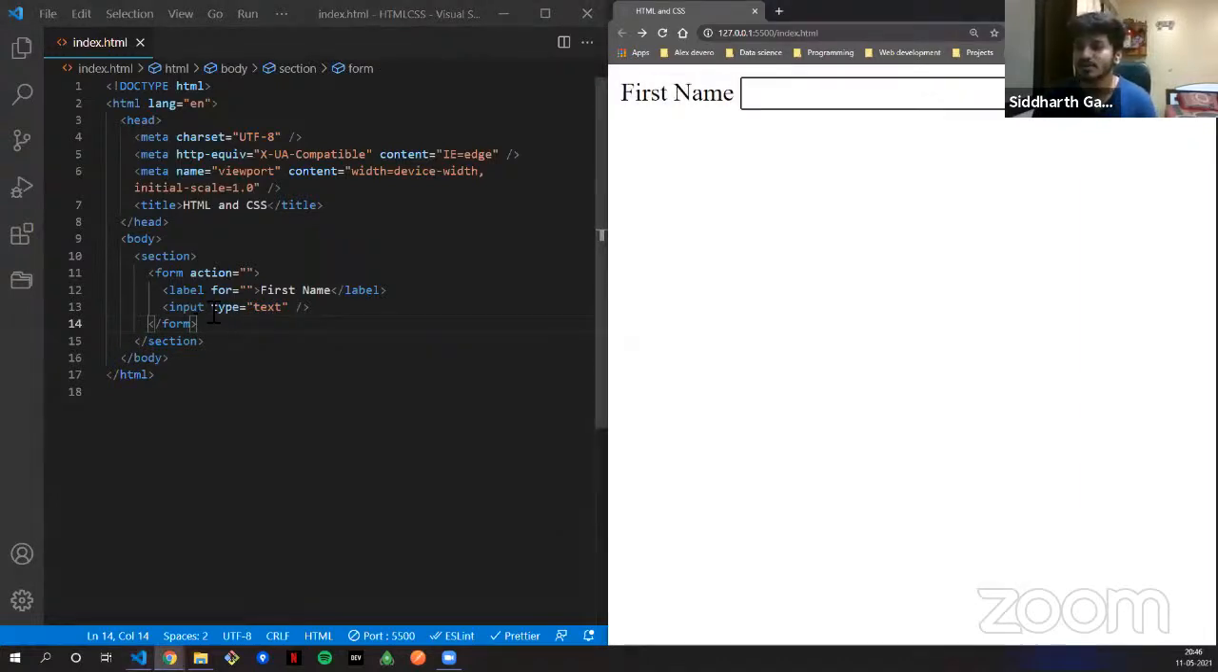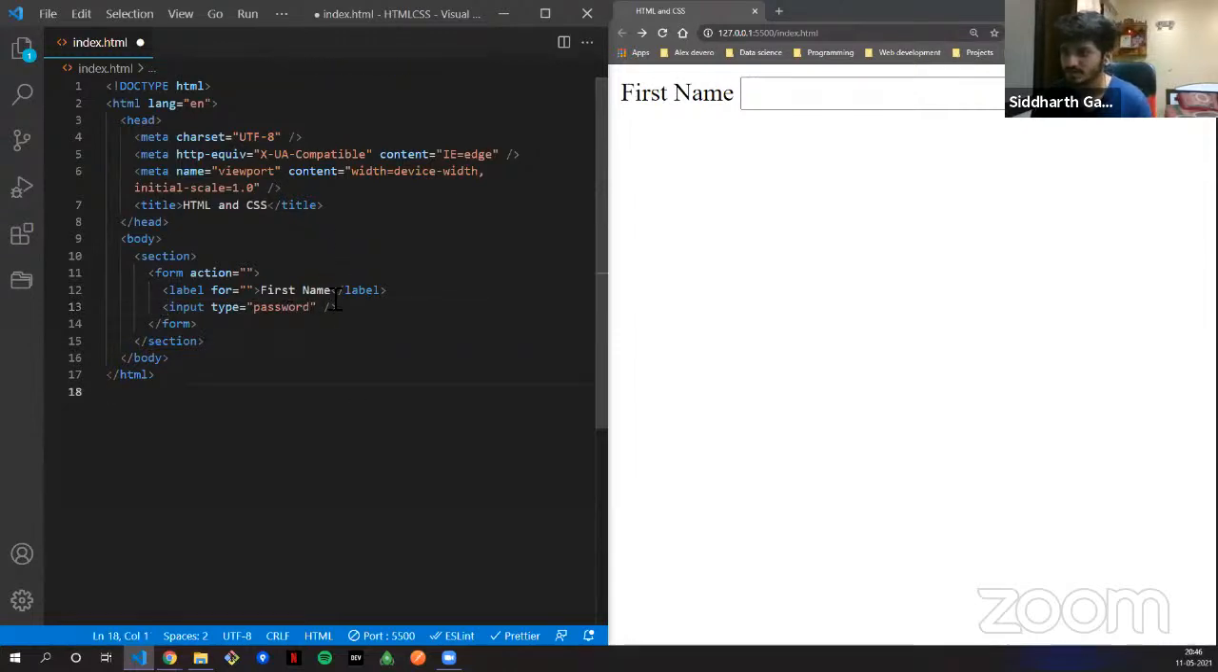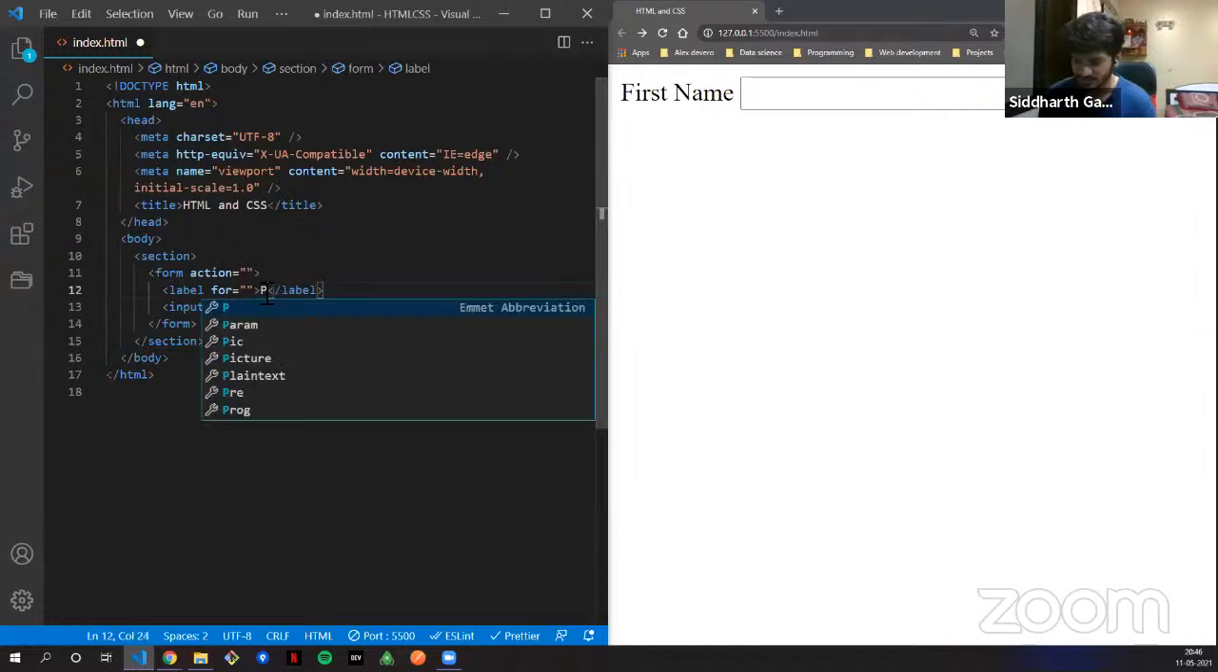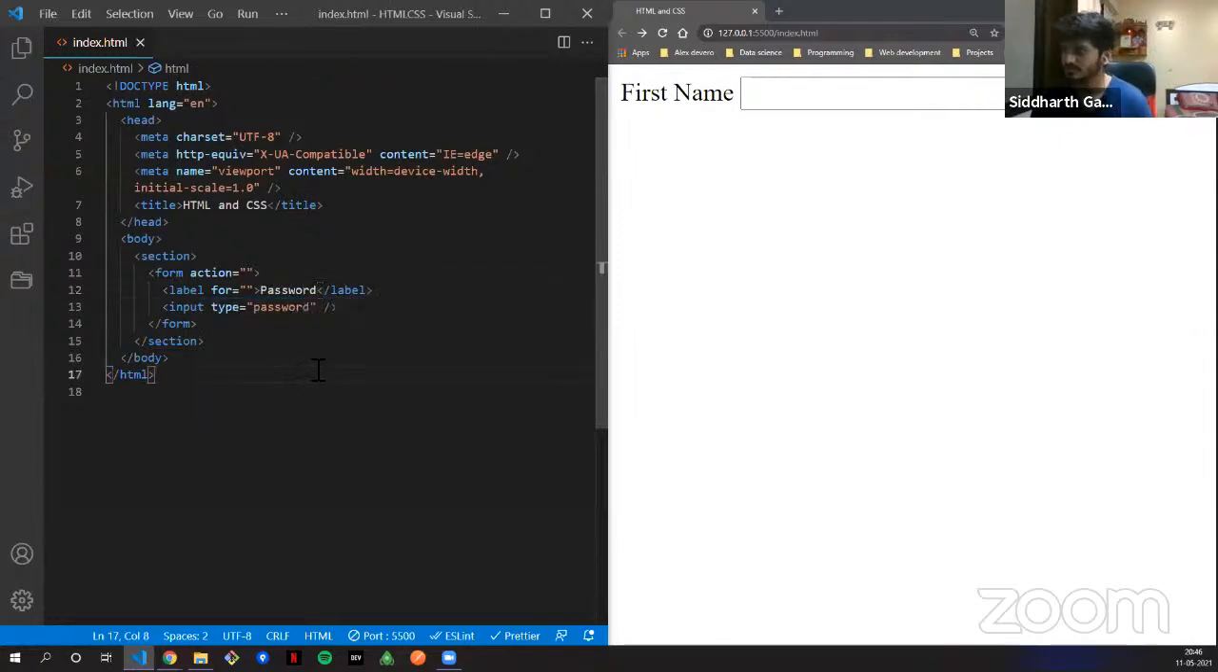Now what is type equals to text? There are various things. In type, you can get a type of submit, a type of email, a type of password also. Let's try password, and I'll put in the label as password and type in here. You see the type has just changed. You can't see what I'm typing.